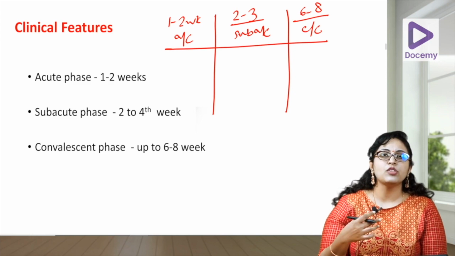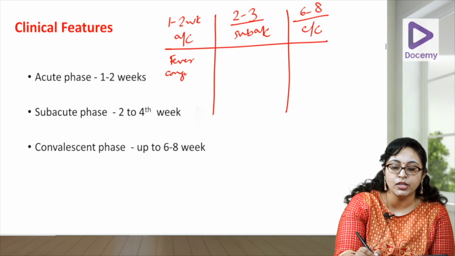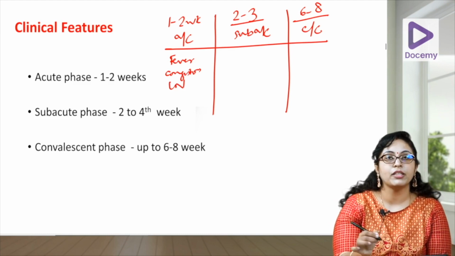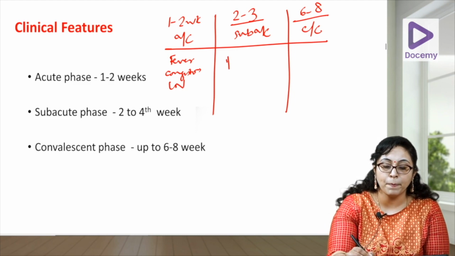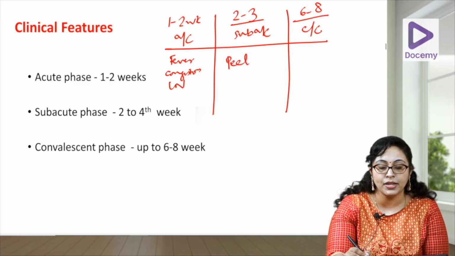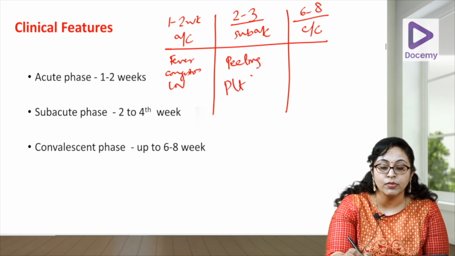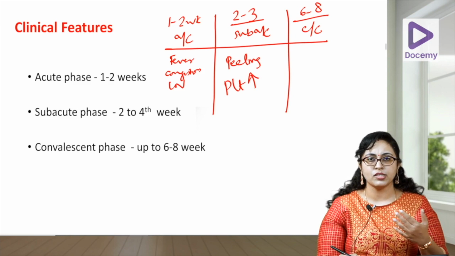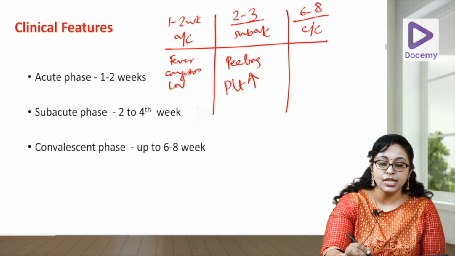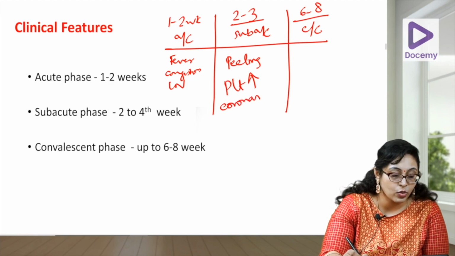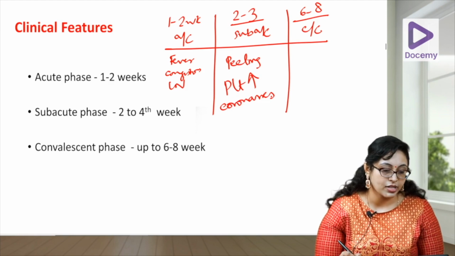In the acute phase you have that febrile phase where fever will be there, your congestion will be there, your lymph node will be there. All these come in the first phase. In the second phase, you have your peeling, okay, desquamation happening. When desquamation happens, your peeling happens, and your platelet count increases. This is a thrombocytosis. We know platelet is an acute phase reaction, so there is a thrombocytosis that occurs, and your coronaries are going to get affected in this phase.